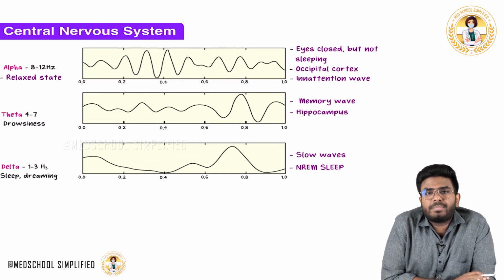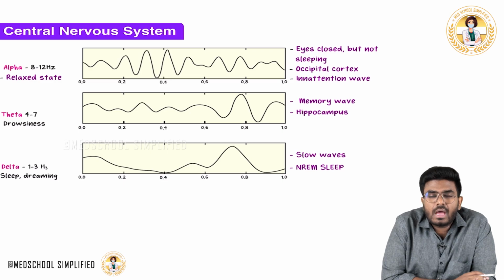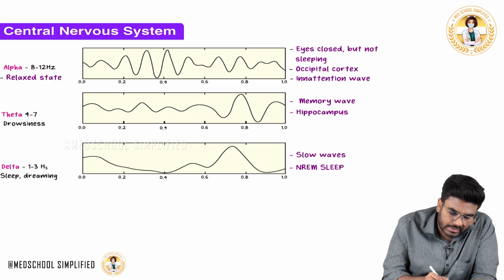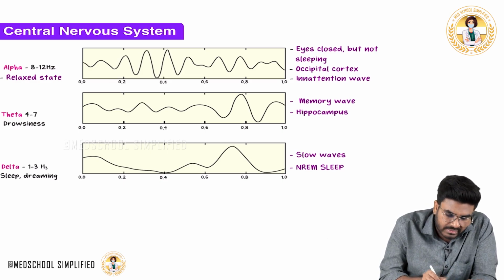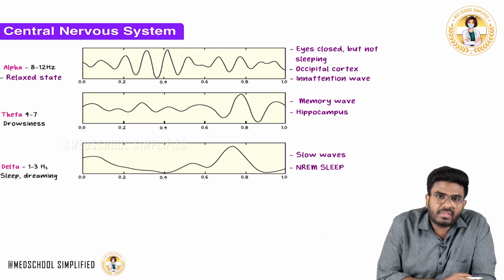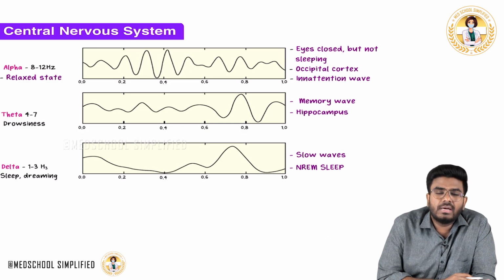Alpha waves are seen in which condition? And what is the frequency of alpha waves? Alpha wave frequency is 8 to 12 hertz. In a second, 8 to 12 waves are coming. So the alpha wave frequency is 8 to 12 hertz.